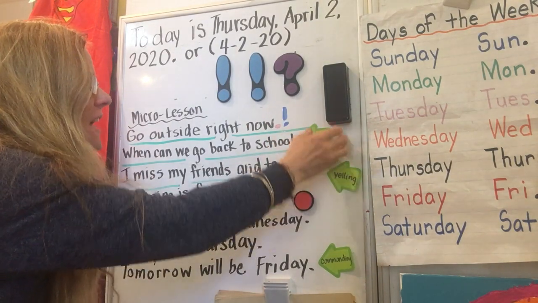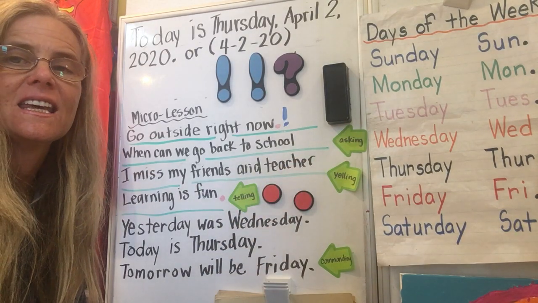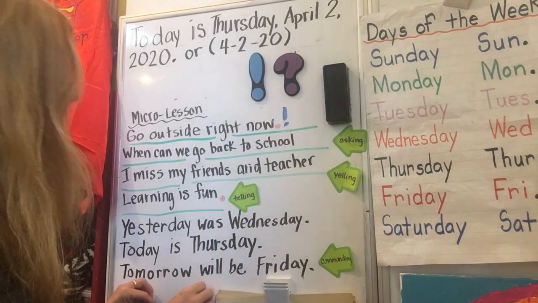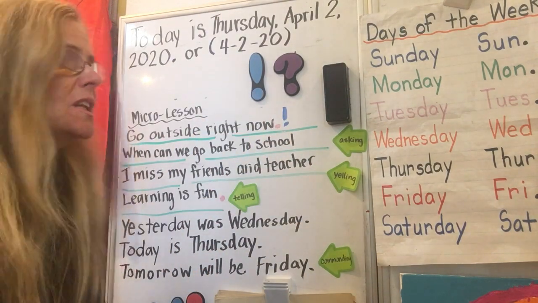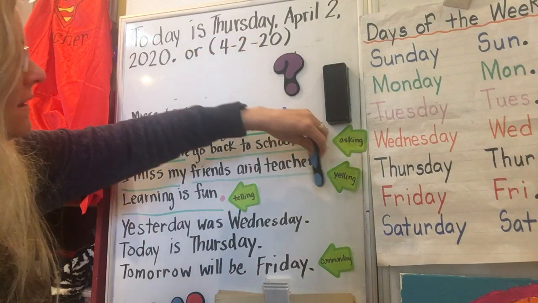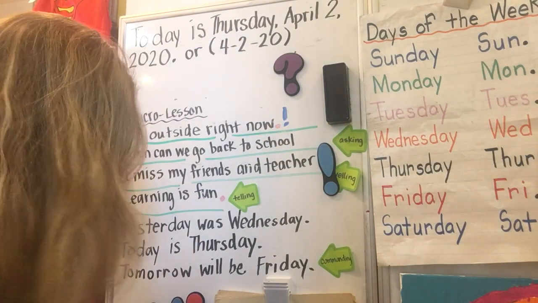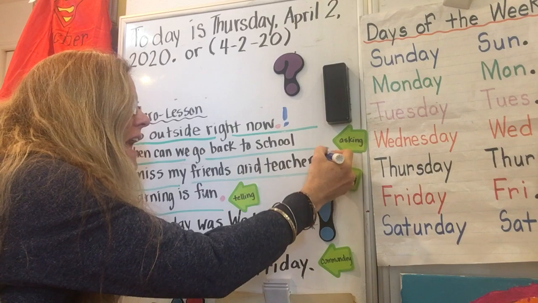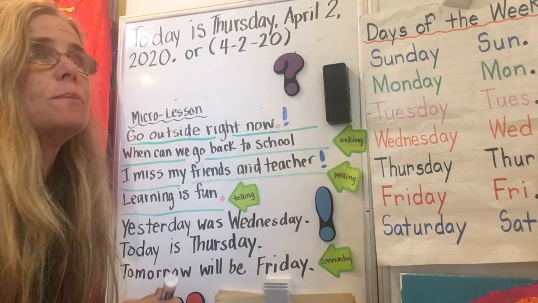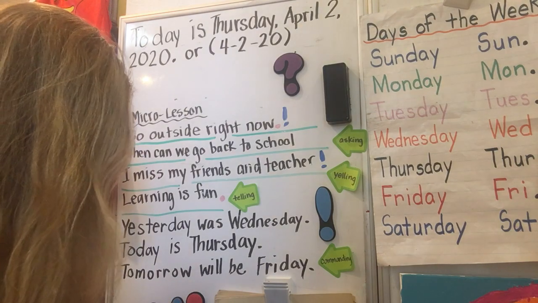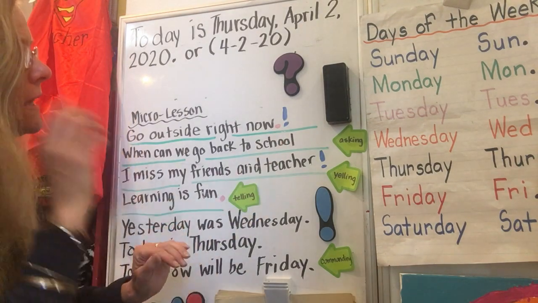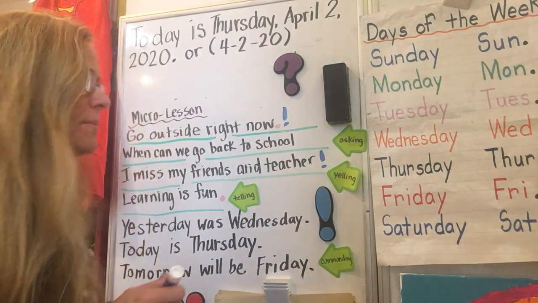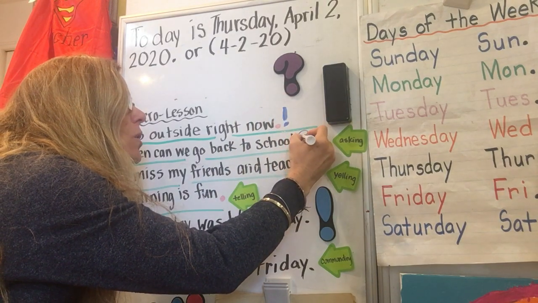Now I have two that are left, a yelling and an asking. Which one goes with yelling? Exclamation point or question mark? Yelling is an exclamation point. You say it with strong feeling. It doesn't have to always be anger. It could be sadness. It could be joy. It could be elation. It could be surprise, which means there's only one left, and that's our asking sentence. When can we go back to school? And I'm going to end it with a question mark.